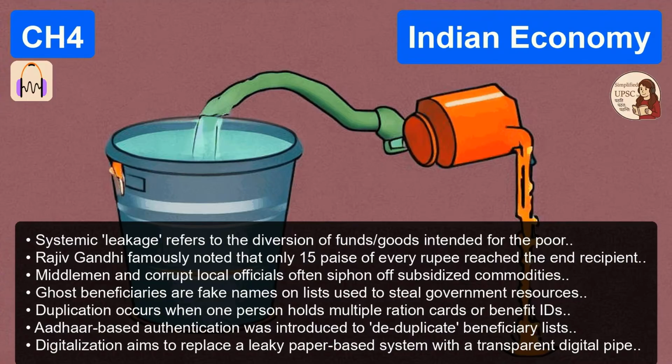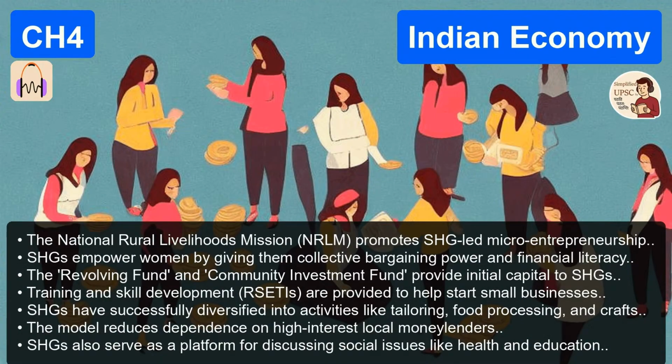After about 6 months of this, they've demonstrated financial discipline. And that's when the bank steps in. Right. The local bank branch looks at their ledger and says, okay, you have discipline. We will now offer a formal loan, not to any individual woman, but to the SHG as a collective entity. Ah, so the group is liable. Exactly. If one woman takes a portion of that loan to buy a sewing machine and she defaults, the entire group loses their access to future credit.